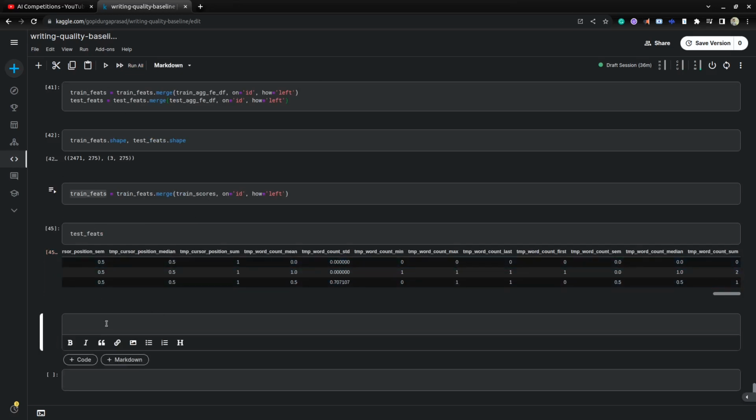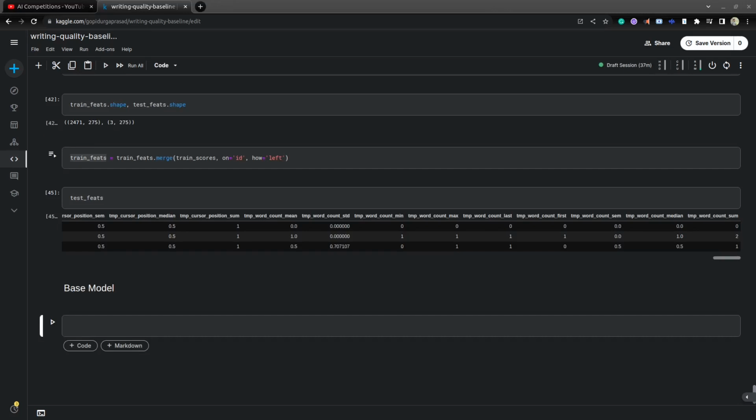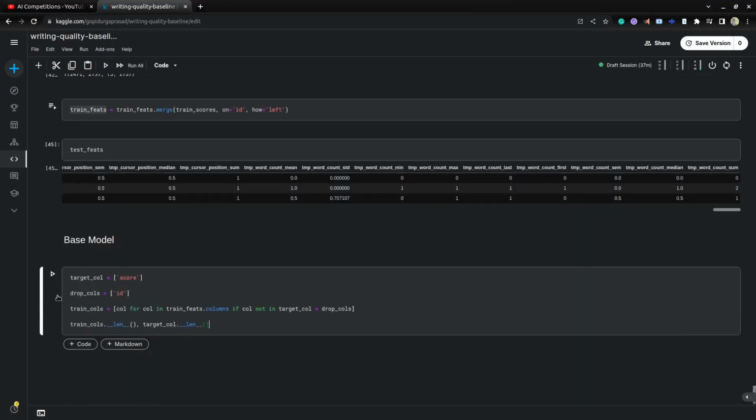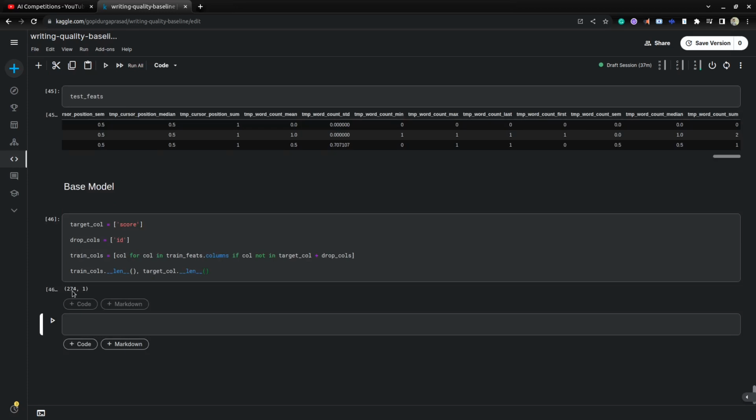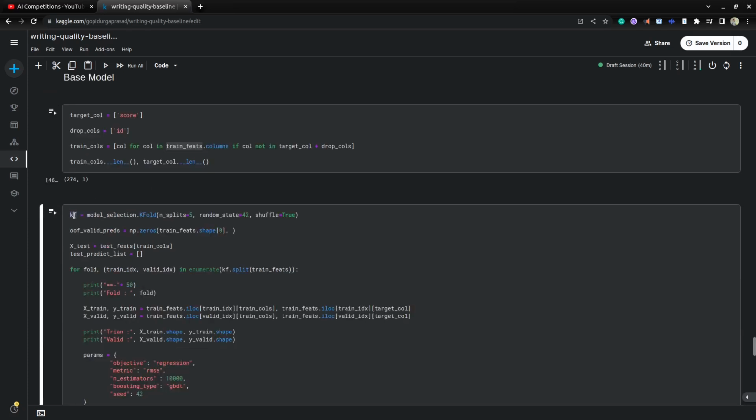Next we'll try to create one baseline model. Here we need to mention the train columns. In our df, the target column is the score, and the drop column is id. We don't want to use id in training data, so we are dropping it. Except for the target and drop columns, all remaining are the train columns. If you check this, we have 274 train columns and one target column. Next we'll create a base model based on k-fold, so here we mention the k-fold object.